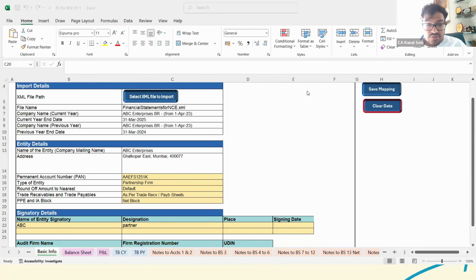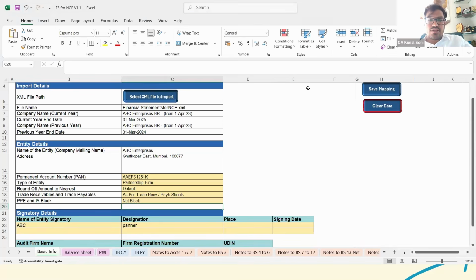Do we have to do this every time we download new data after changes? So see what happens is, once you have done the entire grouping, post that, at the time of audit or prior to that, at the time of finalization, the management may take a call that we need certain changes or year-end closure entries for provisions and other things. In that case, you would have grouped the data, and certain provisions and other entries have been made by the management. So once the same is finalized, you could just update the XML file.